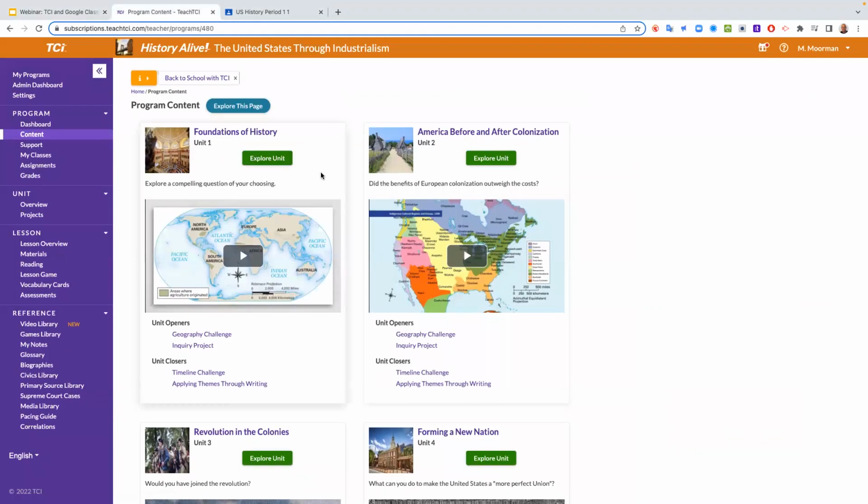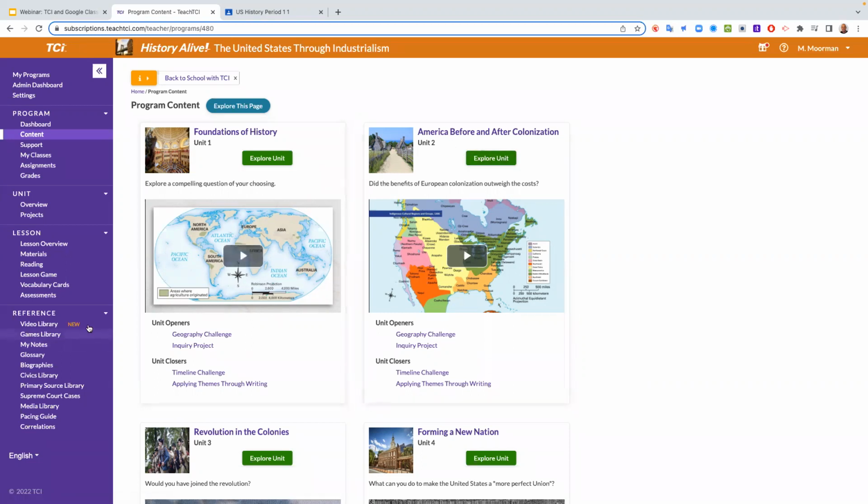I'm just going to keep it to my roots as an 8th grade teacher. So I'm sorry if you teach elementary science or high school social studies. All of this works the same whether you do high school social studies or elementary science or whatever. But I'm just sticking to my roots as an 8th grade teacher. So I have the 8th grade TCI program opened up here.